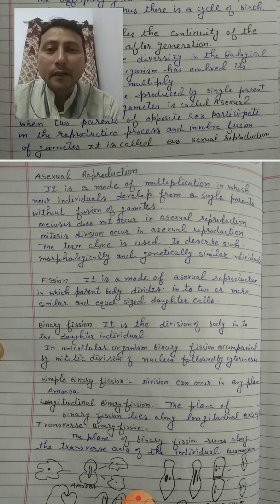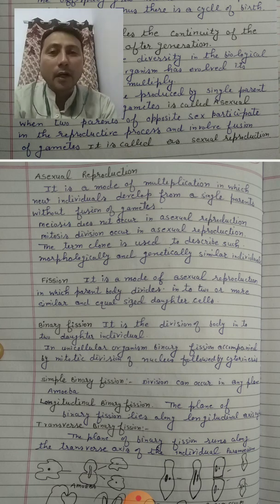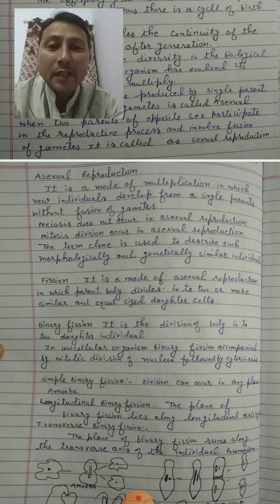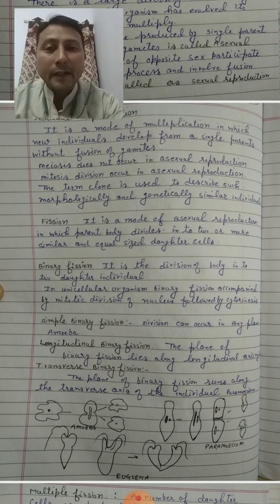When we talk about asexual reproduction, only mitosis division will take place. We know that mitosis is a division in which the parent cell is divided into two daughter cells, and here there is no reductional division, no chromosome number is reduced. Meiosis does not occur in asexual reproduction. And the term clone we are using for the organisms which are morphologically and genetically similar, or exact carbon copies of the parents. This asexual reproduction can take place in different ways, like fission.